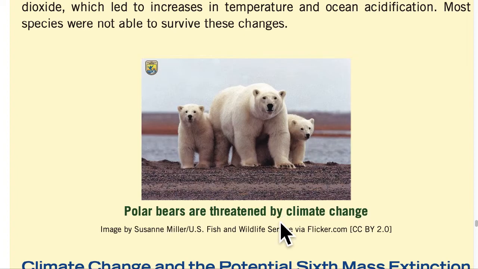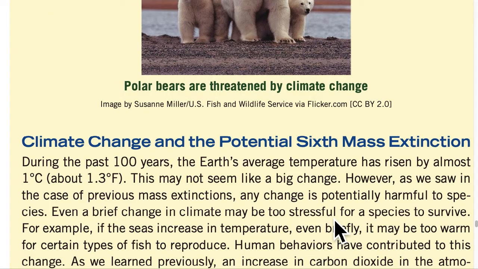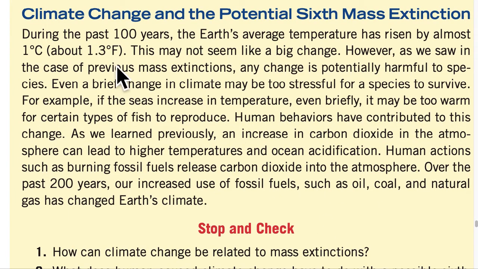Polar bears are threatened by climate change. Climate change and the potential 6th mass extinction. During the past 100 years, the Earth's average temperature has risen by almost 1 degree Celsius, about 1.3 degrees Fahrenheit. This may not seem like a big change. However, as we saw in the case of previous mass extinctions, any change is potentially harmful to species. Even a brief change in climate may be too stressful for a species to survive.